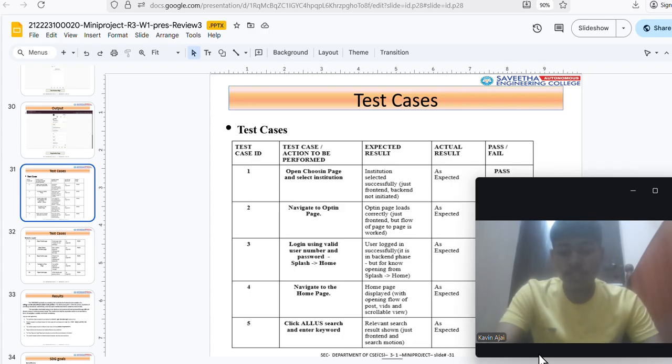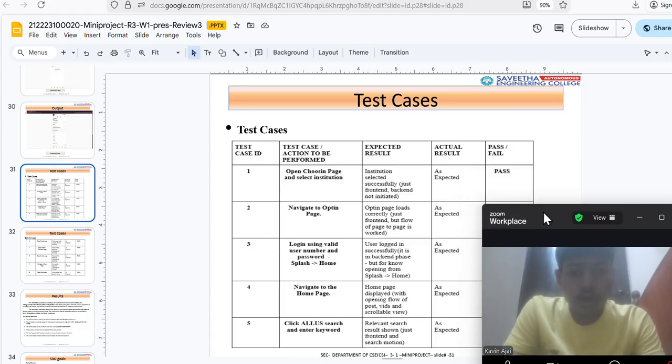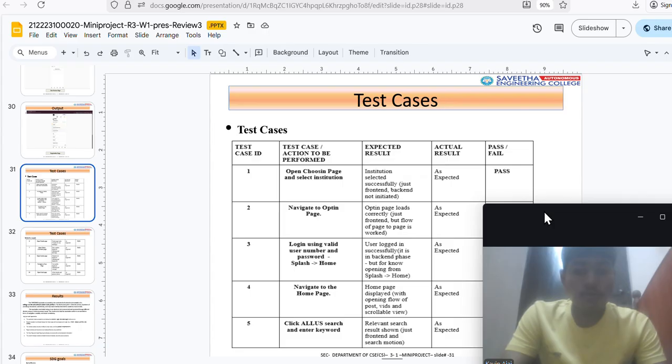Next, navigating to the opt-in page. Here, after the user clicks their correct institution, we check whether it leads to the respective institution. Selecting the correct institution is the functionality of the user, whereas leading to the correct institution's content is the functionality of this application. This test is a pass. Next, logging in using a valid username and password. This is basic security testing. Navigating to the home page after entering the password, we check whether it goes to the home page or leads anywhere else. This is the fourth test case: the search bar.